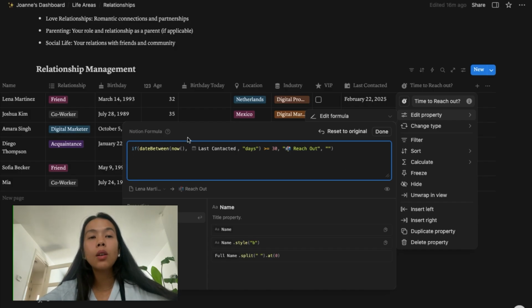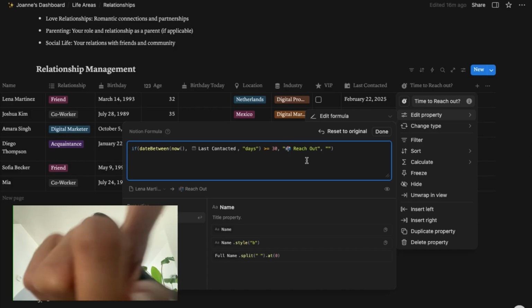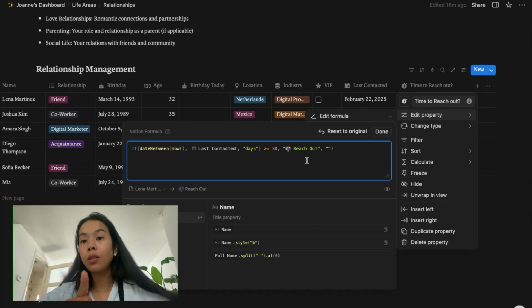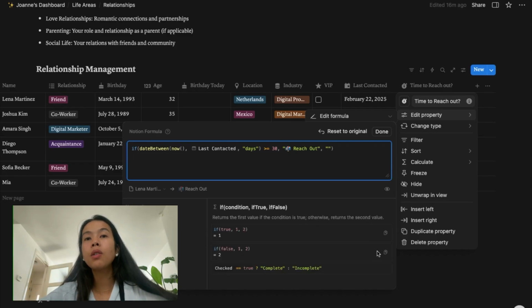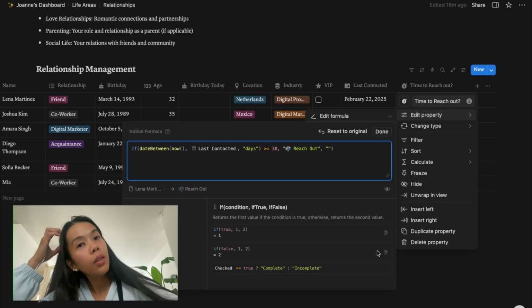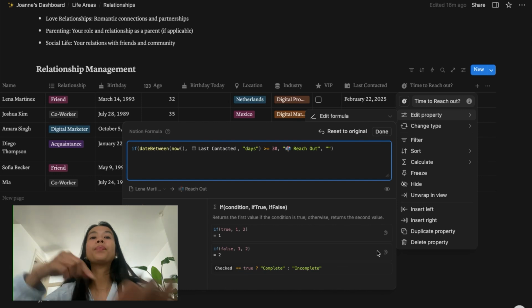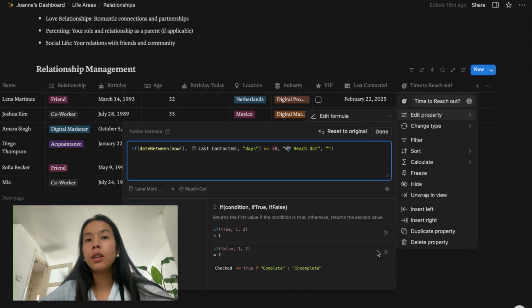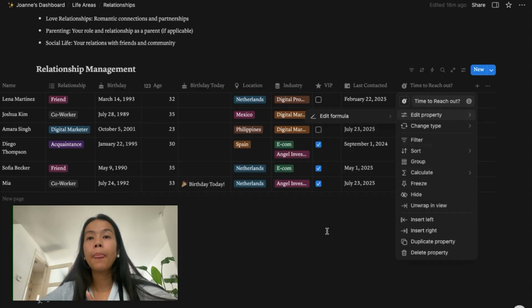Basically it's going to show us this text saying reach out if it's time. And if you want another emoji or another sentence, if you're still okay, we can write we are good. Or actually just leave it empty. I think it's better to be empty. All right, so I'm going to click the done button.